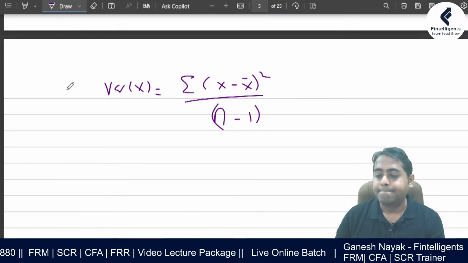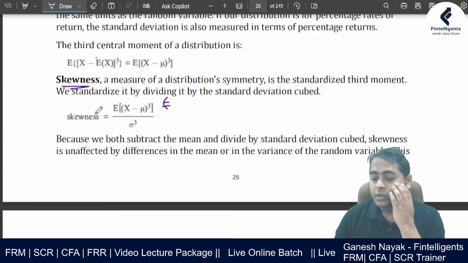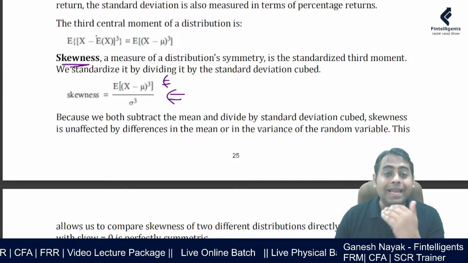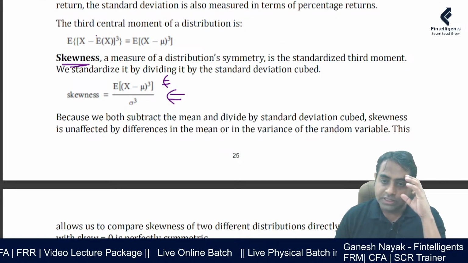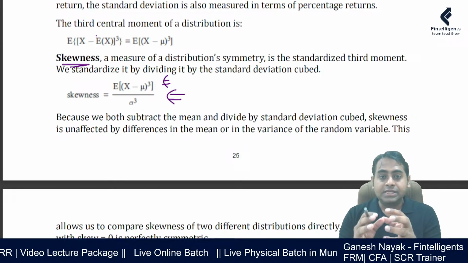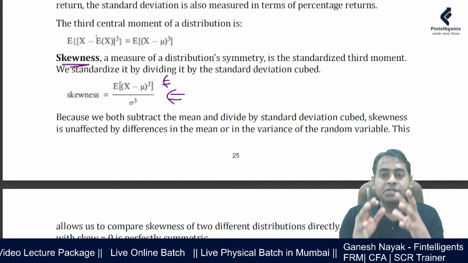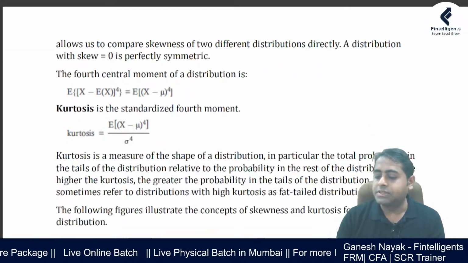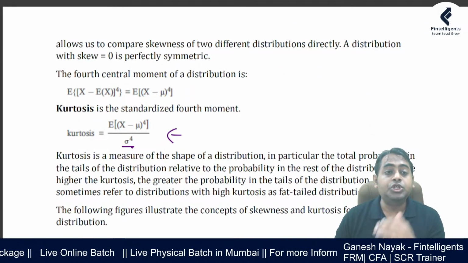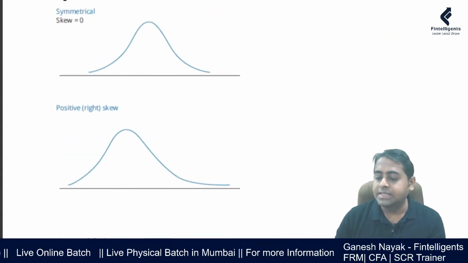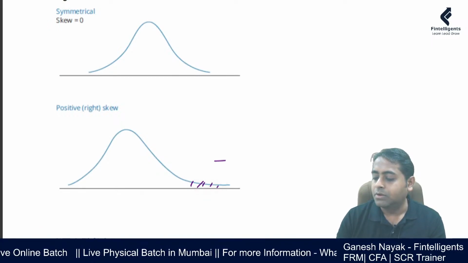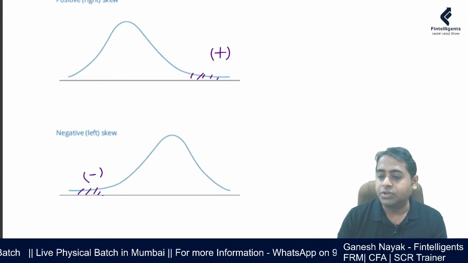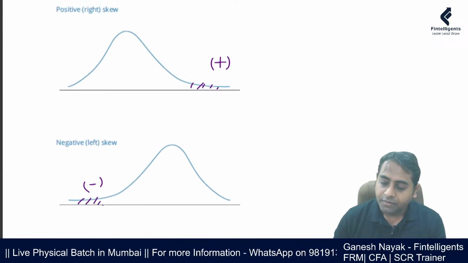Okay, I hope everybody is good. So skewness, for the exam, there is no need for you to calculate the skewness. What is important is that you should know what skewness is talking about, and what is the broader structure of the formula. The same goes for kurtosis. Basically, kurtosis tells you the shape. So for skewness, you can see these examples. This is positively skewed, this is negatively skewed. So far away from the average, far away from the average.